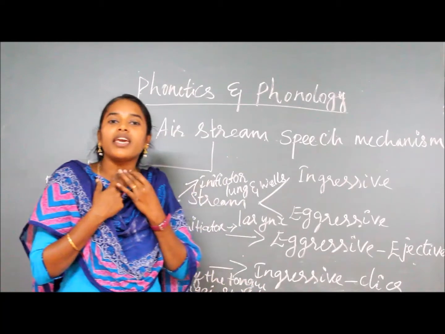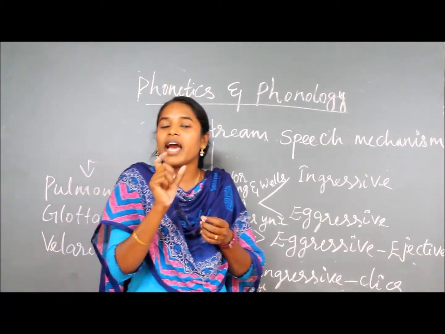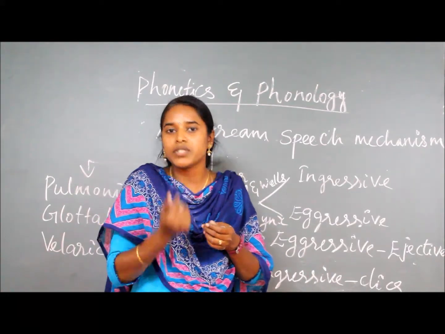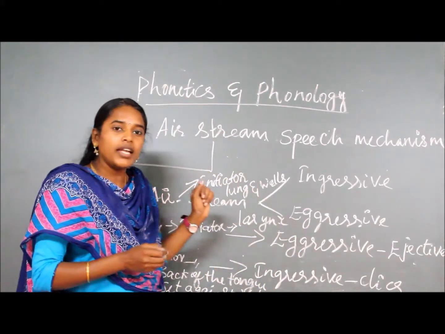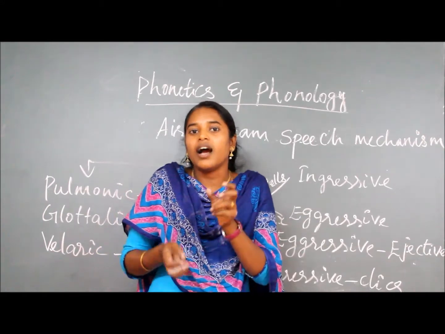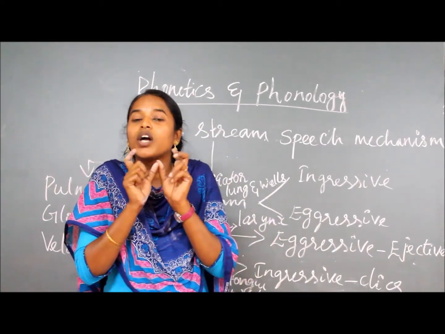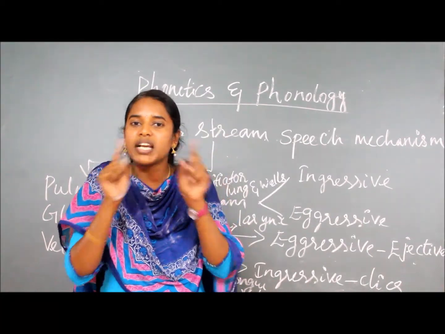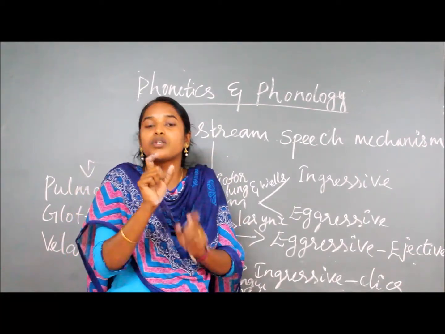So in the trachea you can see a kind of cartilage or ligaments. For men you can call it the Adam's apple. You can see this trachea, and it is also called the vocal cord. In this vocal cord you can see a kind of ligaments, and it is called the glottis.